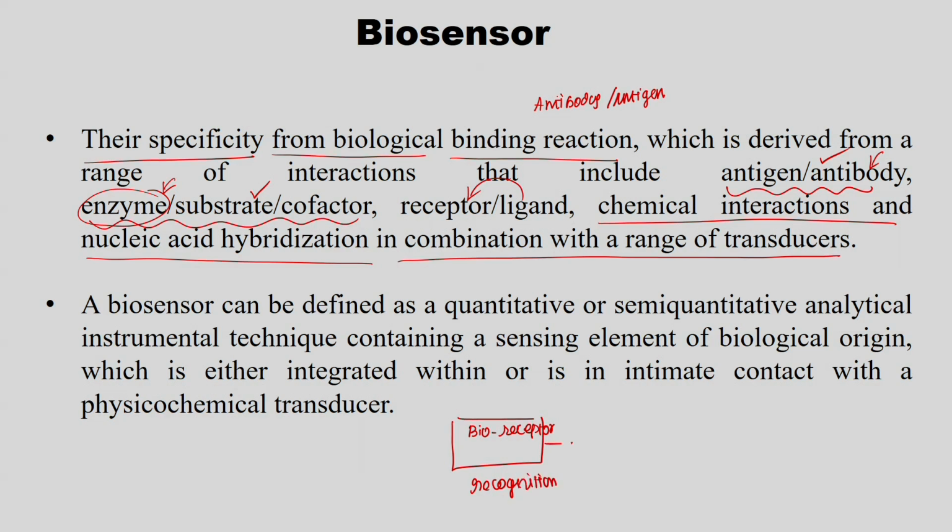Then whatever physicochemical signal is produced from the bioreceptor is sent to the transducer, which produces an electrical signal.